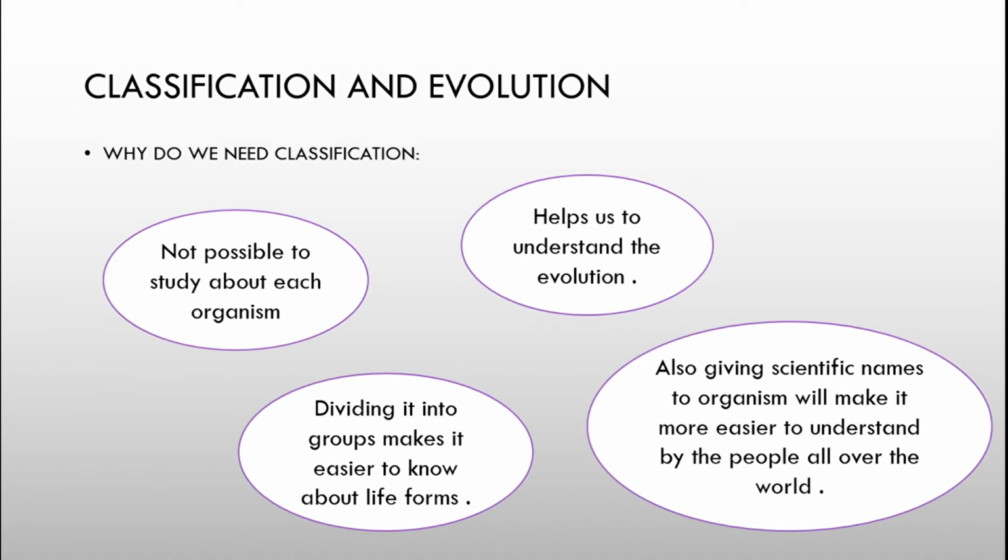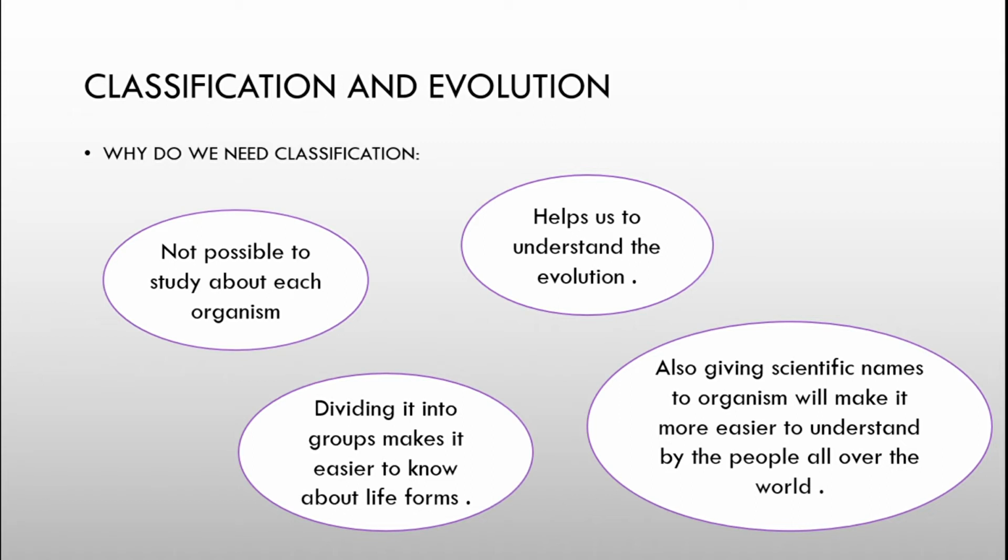So why do we need classification? Why is there a need of classification? The first point is that it is not possible to study each existing living organism in detail. The second is that classifying organisms into groups makes it easier to know about the different forms of life.